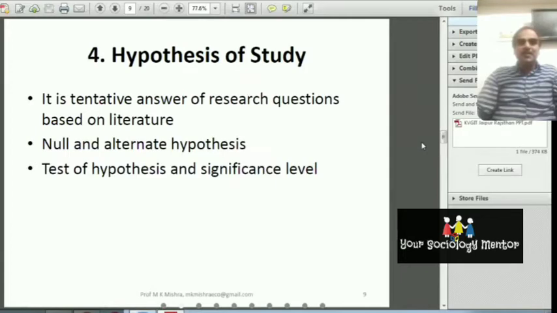What is the hypothesis? Hypothesis is the tentative answer to the research questions based on the study. It is the tentative answer, not the answer, of the research questions. So while giving the research hypothesis, note that hypothesis is of two types. First one is the research hypothesis, and second one is the statistical hypothesis.